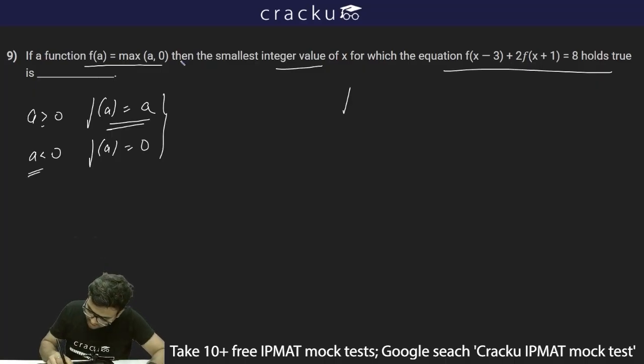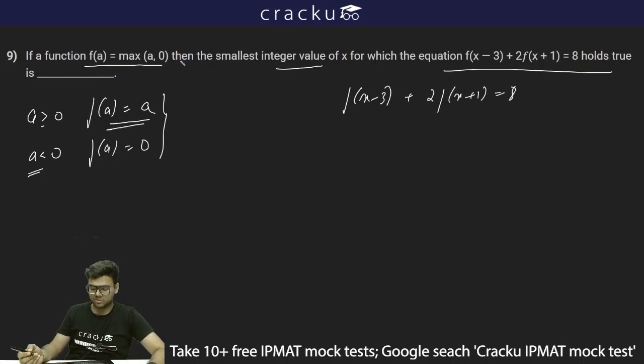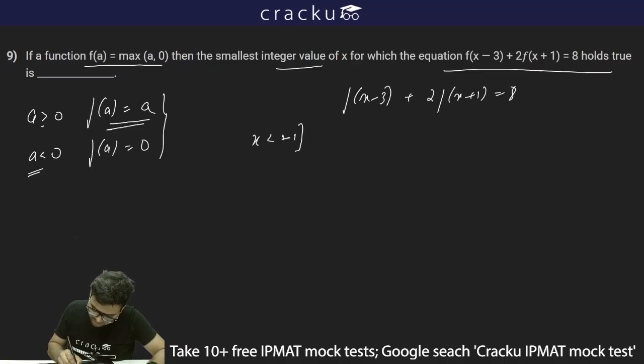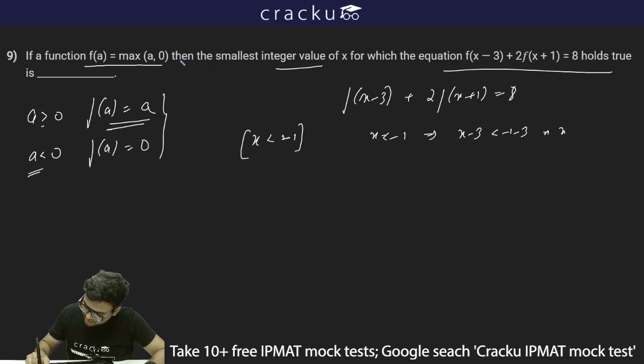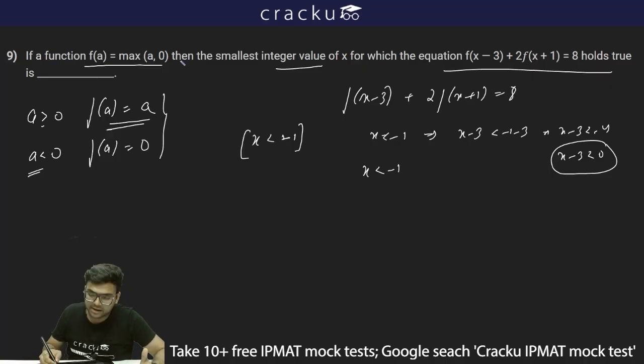Now our equation is f of (x minus 3) plus 2 of f of (x plus 1) is equal to 8. There will be three conditions for this. First will be x less than minus 1. Now for x less than minus 1, what will happen for x minus 3? If x is less than minus 1, I can subtract 3 from both sides. So x minus 3 will be less than minus 1 minus 3, and thus x minus 3 will be less than minus 4, or I can write x minus 3 is less than 0. Similarly, if x is less than minus 1, I can just add 1 on both sides.